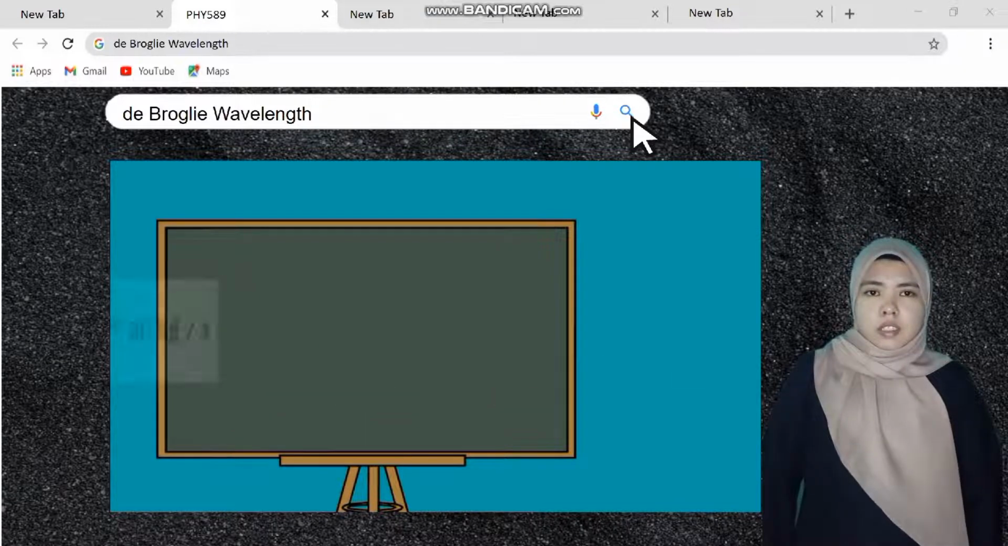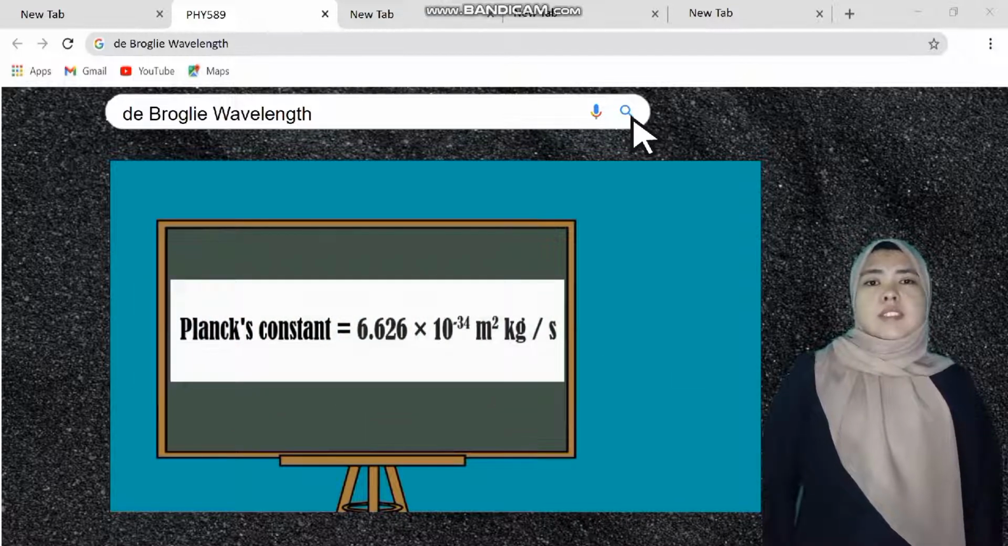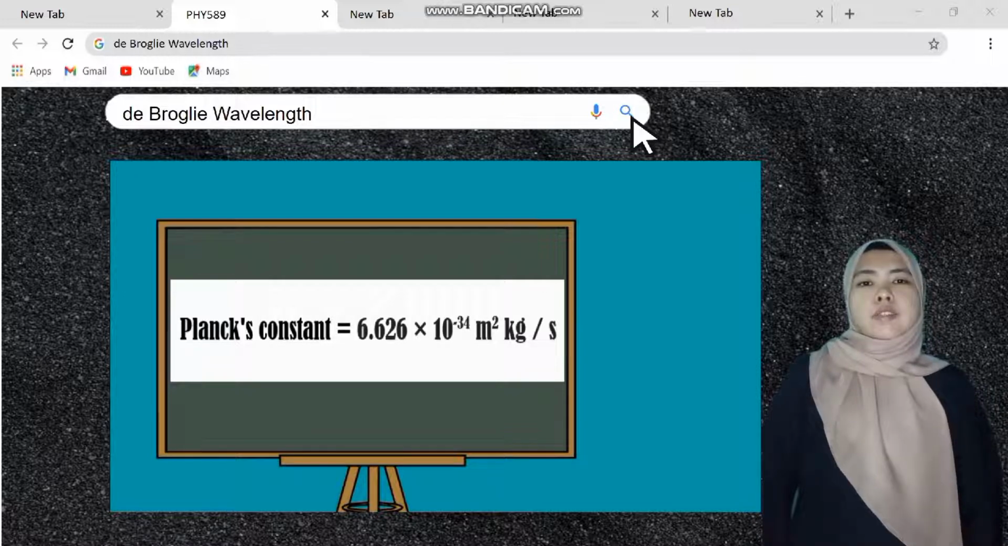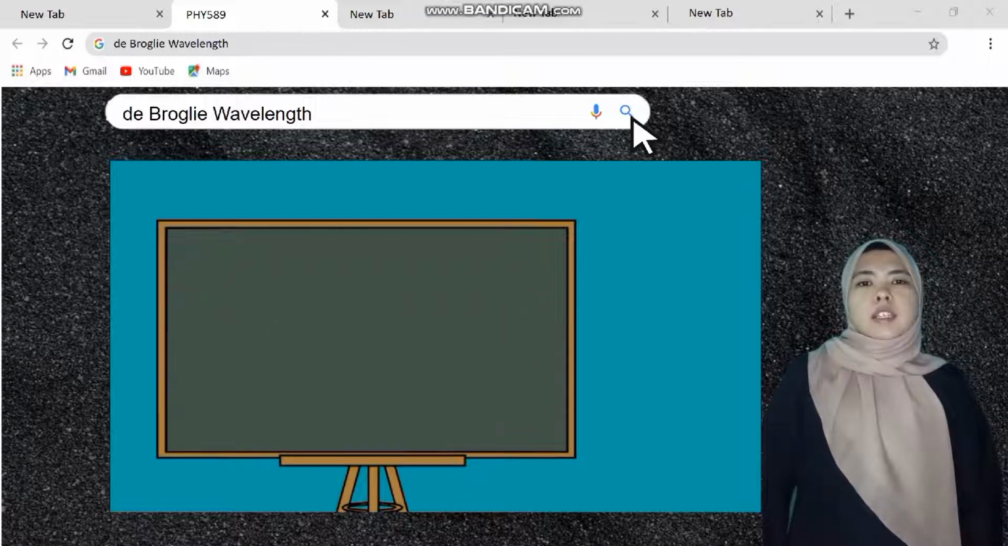The value of Planck's constant is equal to 6.626 times 10 to the power of negative 34 meter squared kilogram per second.